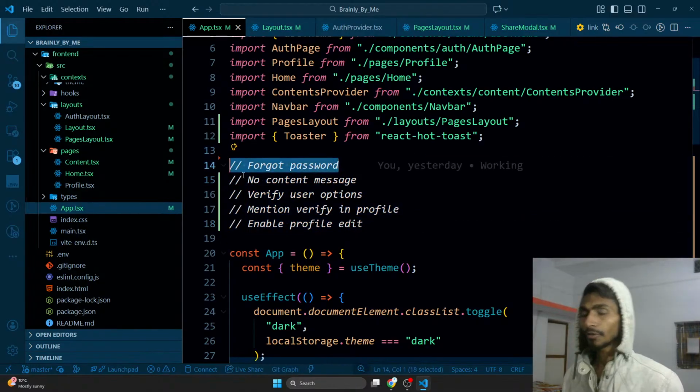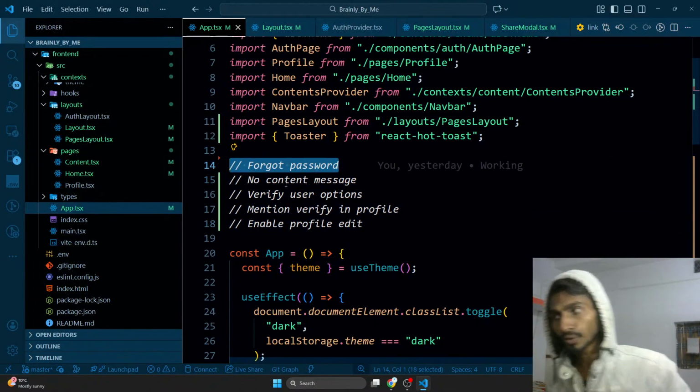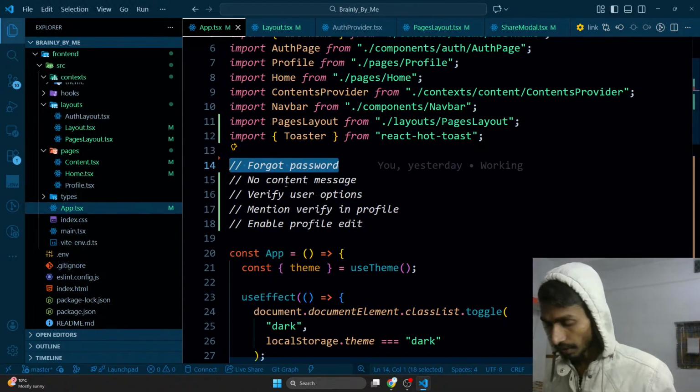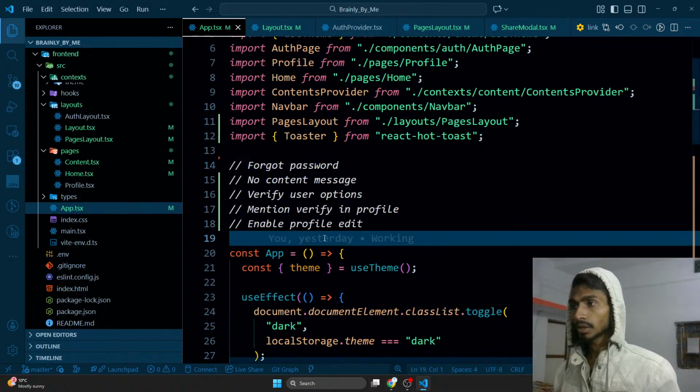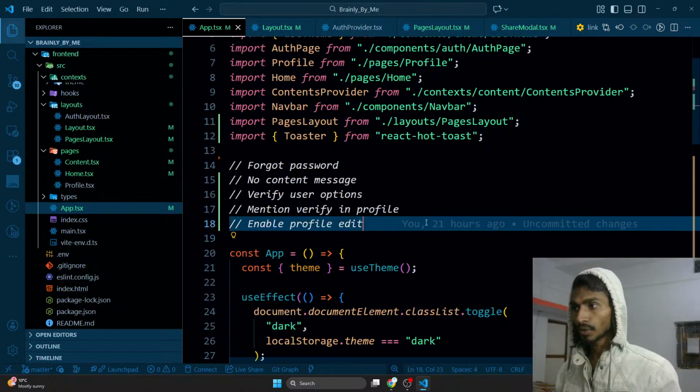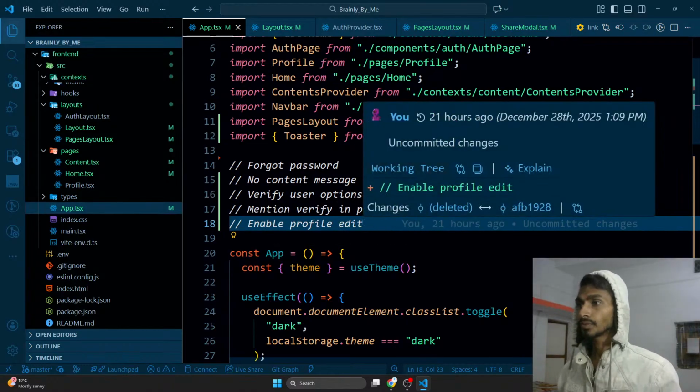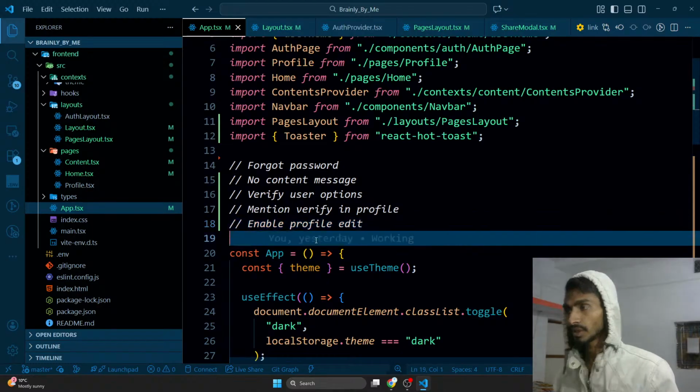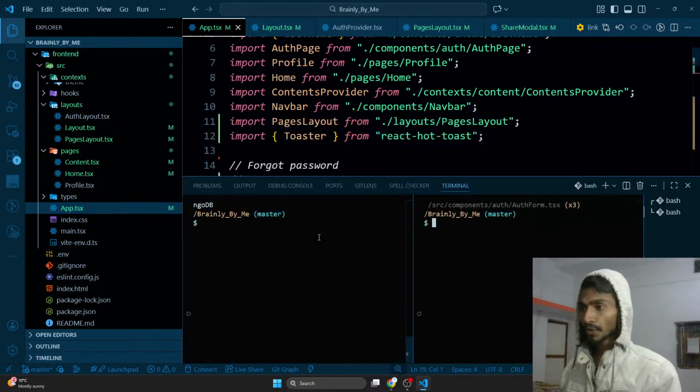Let's work on this top functionality. First of all, I should be able to reset the forgotten password, and it should be done whenever I'm logging in. So while logging in, I have to have an option called forgot password, right? Yes. So let's first of all run it.